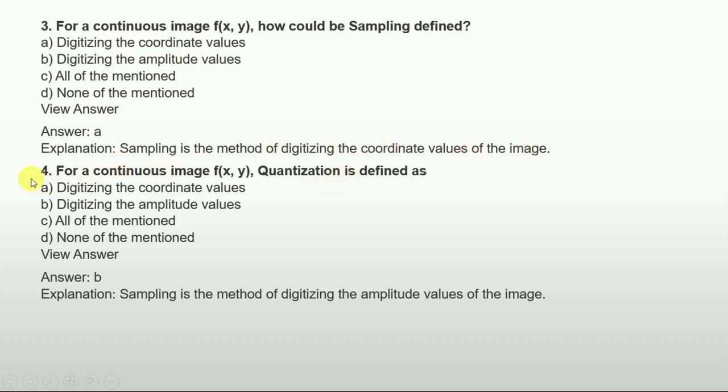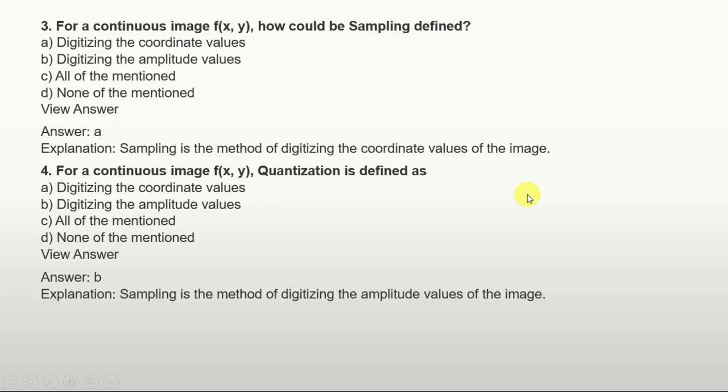And then we have a question: for a continuous image function f(x, y), quantization is defined as, here we were discussing sampling and here we are discussing quantization. Digitizing the coordinate values, digitizing the amplitude values, all of the mentioned, none of the mentioned. So the answer is digitizing the amplitude values.